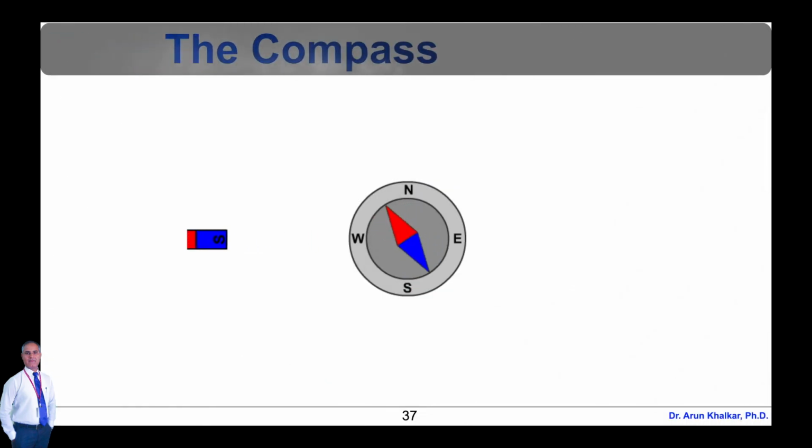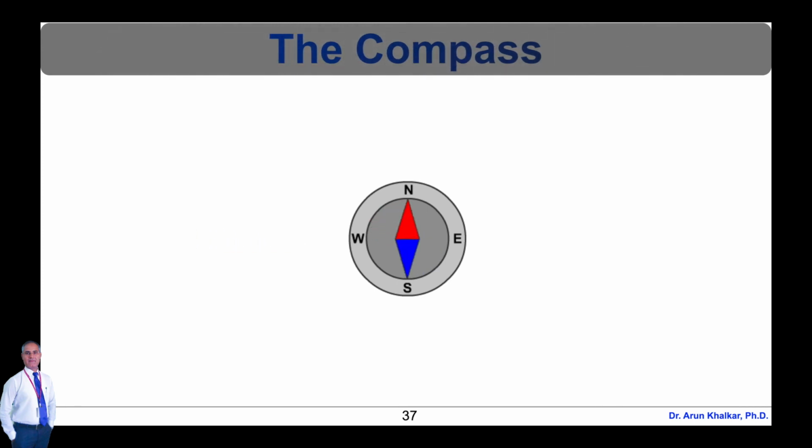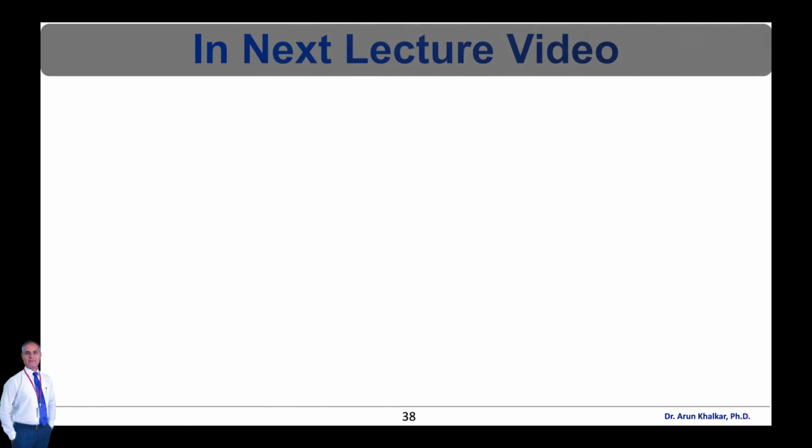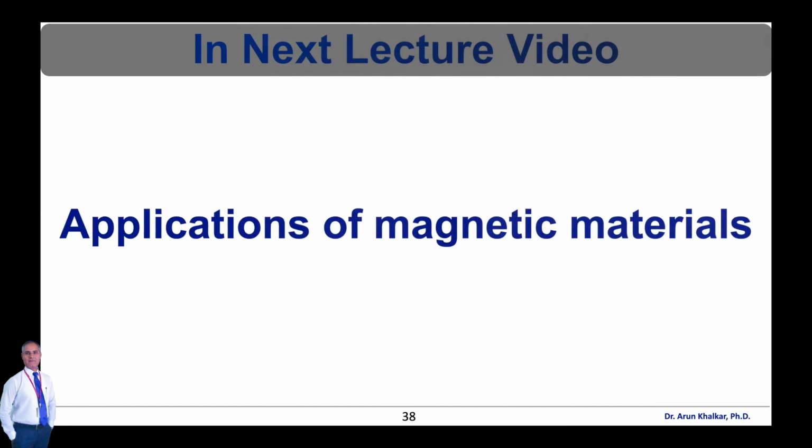Now let's see the compass. A compass rotating in a magnetic field is shown in this animated diagram. A compass is a magnet that is free to rotate when interacting with a magnetic field. The earth itself acts like a magnet, believed to be caused by current in its outer core. When a magnet is brought close to a compass, the stronger local magnetic field will interact with the compass. This is all about origin of magnetization and its classification.